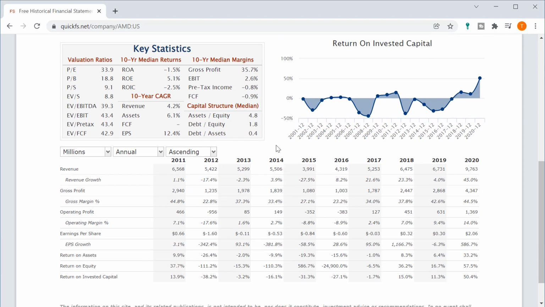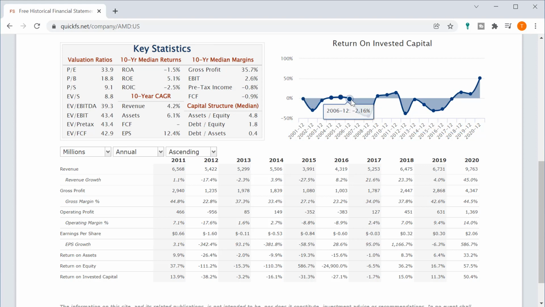The next thing I like to look at in a company is return on invested capital. And I can see just from looking at the chart, without even seeing the numbers, I would never invest in this company, because this is extremely cyclical. It's unstable. And you have many years in the last 20 years that are negative return on capital. That means they're losing money. How many years are they losing money in the last 20 years? 1, 2, 3, 4, 5, 6, 7, 8, 9, 10, 11, 12. 12 of the last 20 years they've lost money.